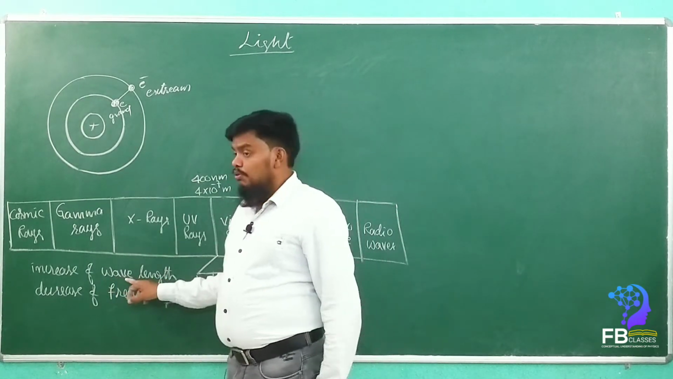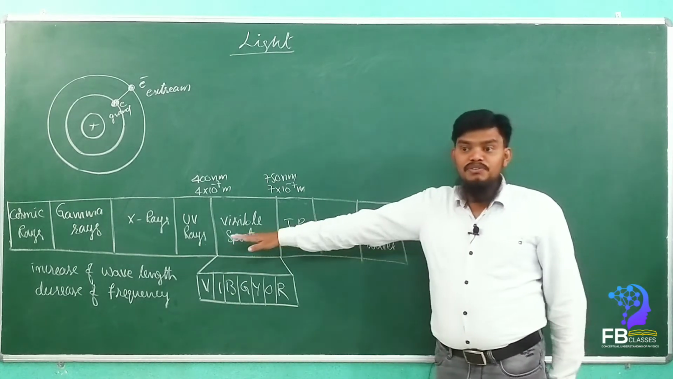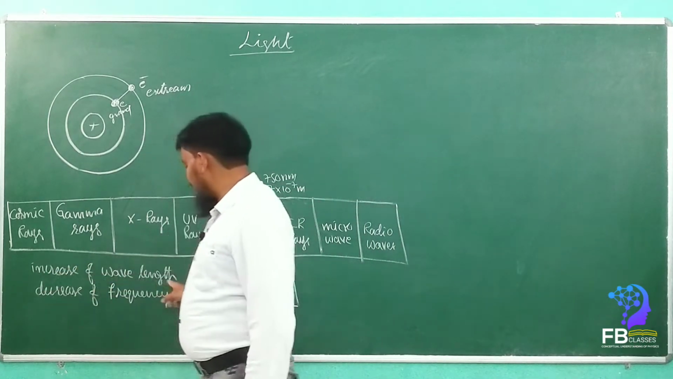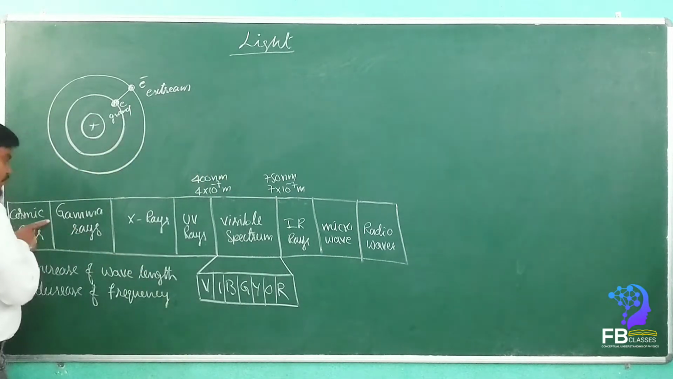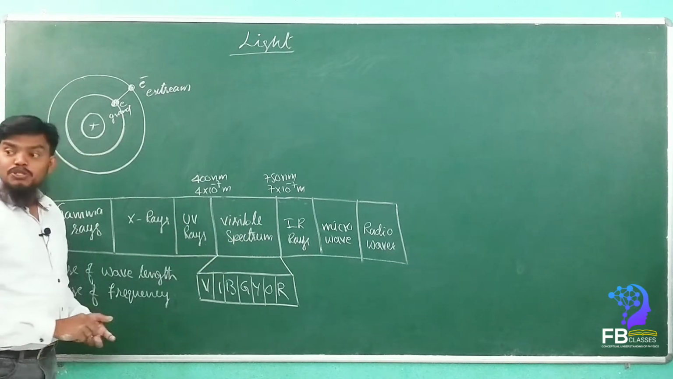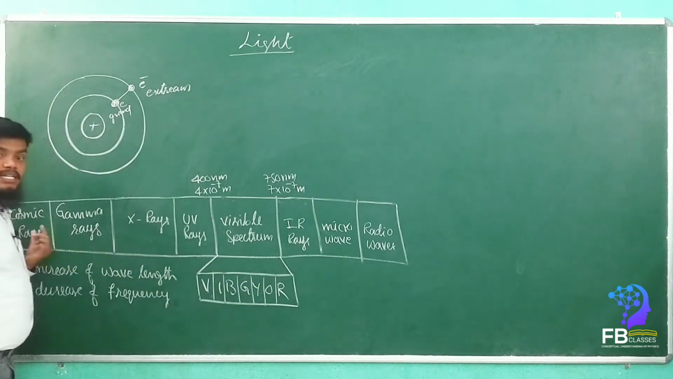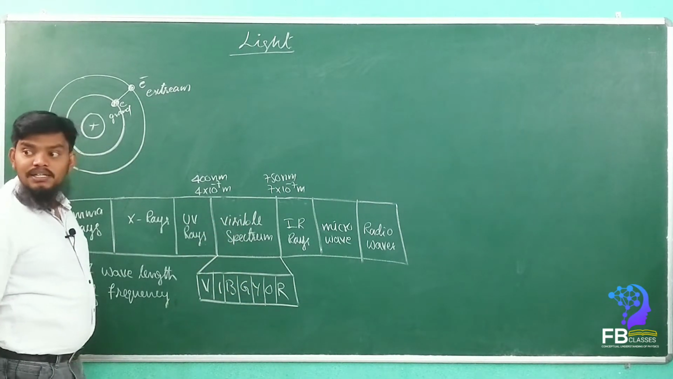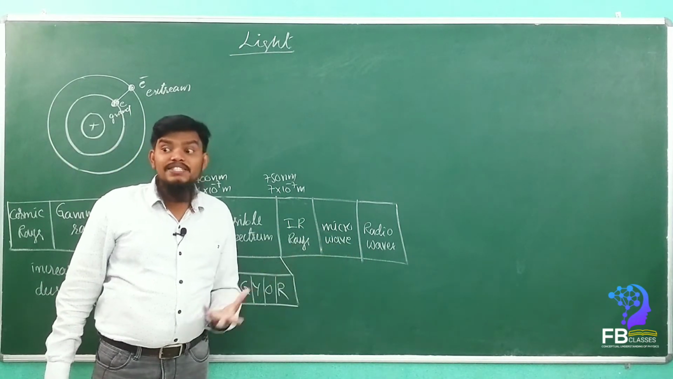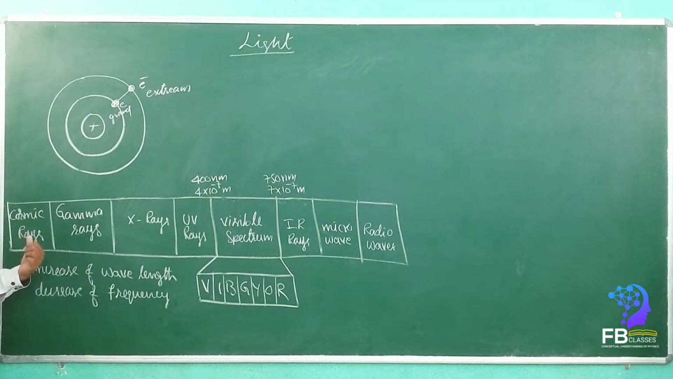That means which ray will have the more wavelength? See here, the arrangement is increasing wavelength and decreasing frequency. When we go from left to right, the wavelength increases and the frequency decreases. That means whose rays will have the more wavelength? Is it cosmic or radio waves? Radio waves? Yes or no? Which has the less frequency? Radio waves only. Yes or no? More frequency? Cosmic. Less wavelength? Cosmic rays.